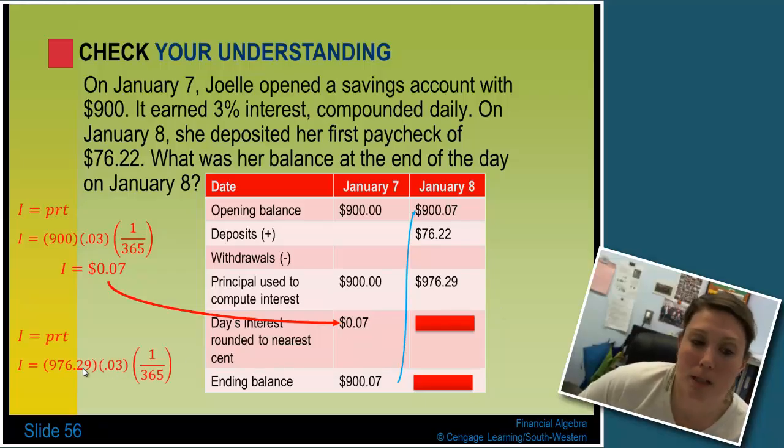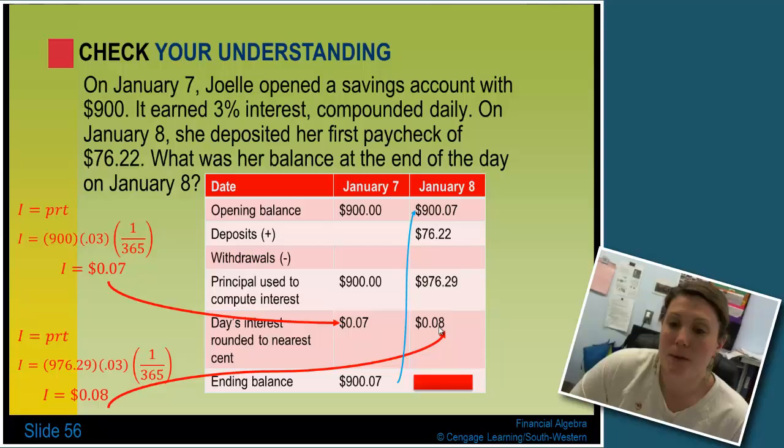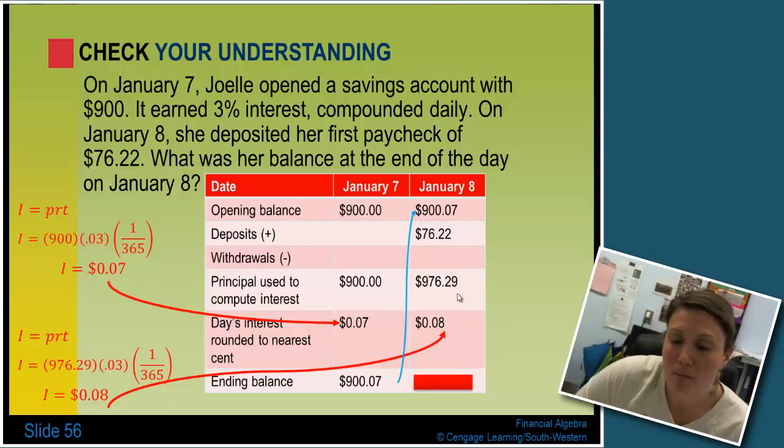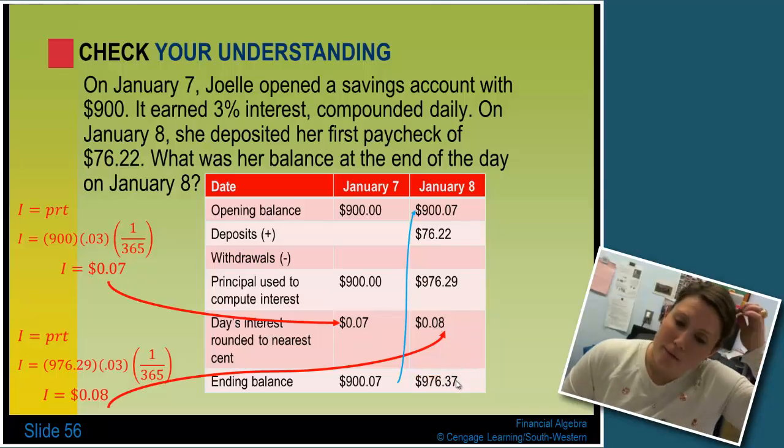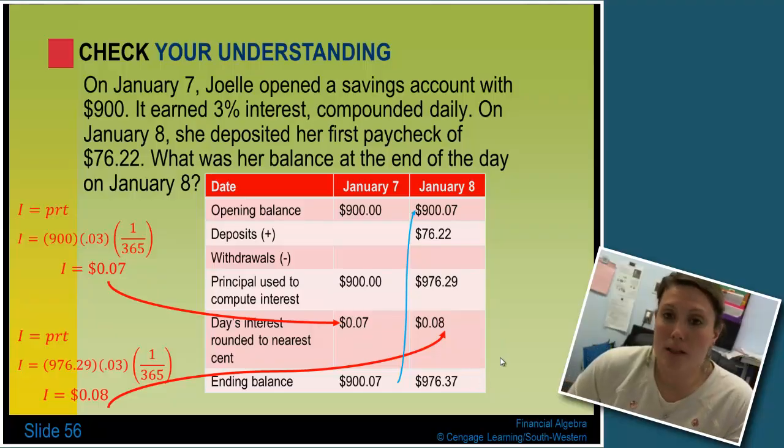Now I have to calculate the interest again for January 8th. So I take my new principal, which is $976.29, times the 3%, and the 1 day, which is 1 out of 365, and I end up with 8 cents. That goes here in my interest box. I add the principal and the interest together for a total of $976.37.